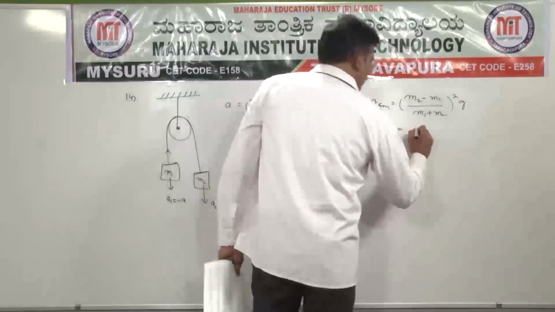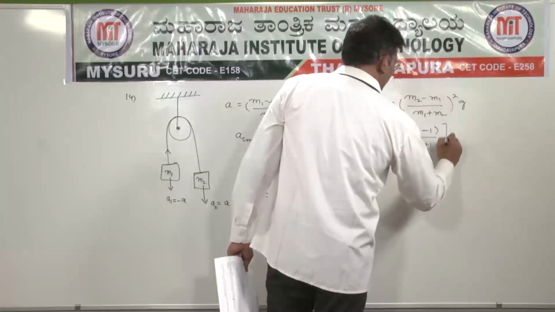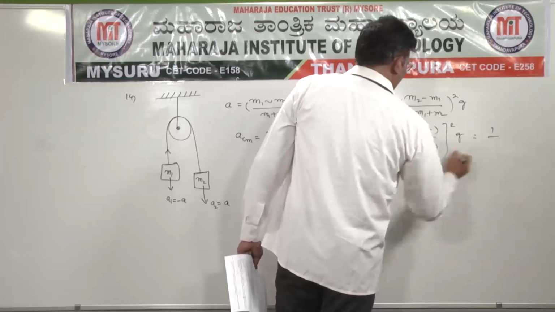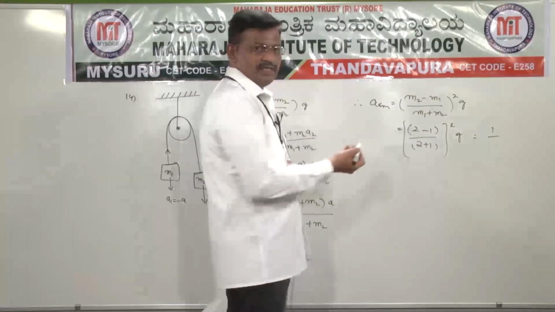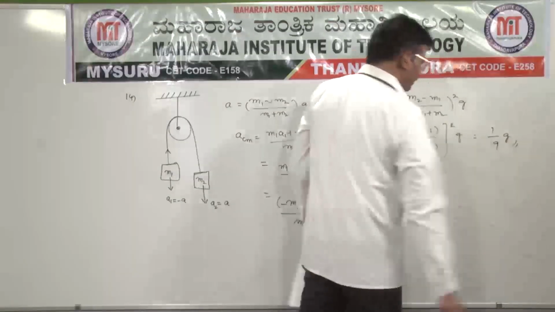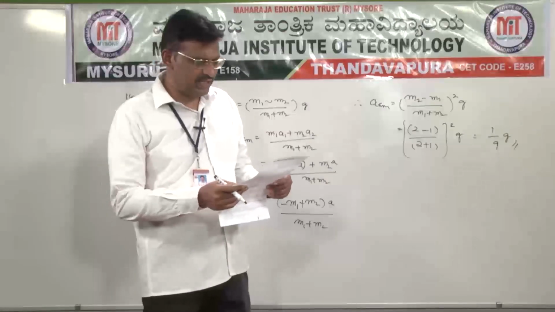So (2 minus 1) divided by (2 plus 1) whole square into g, that is equal to 1 divided by the denominator value 3. 3 square is nothing but 9. So 1 by 9 into g.